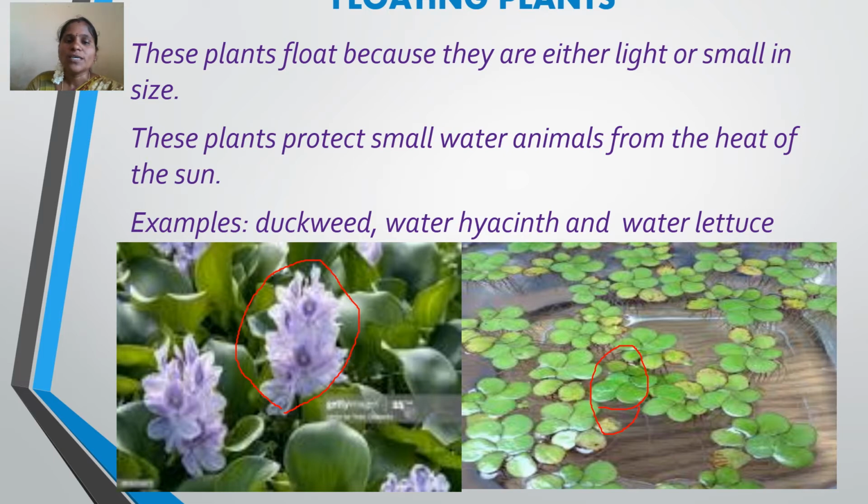So what are the examples of floating plants? Duckweed, water hyacinth and water lettuce. The plants which float on water, those plants we call floating plants.